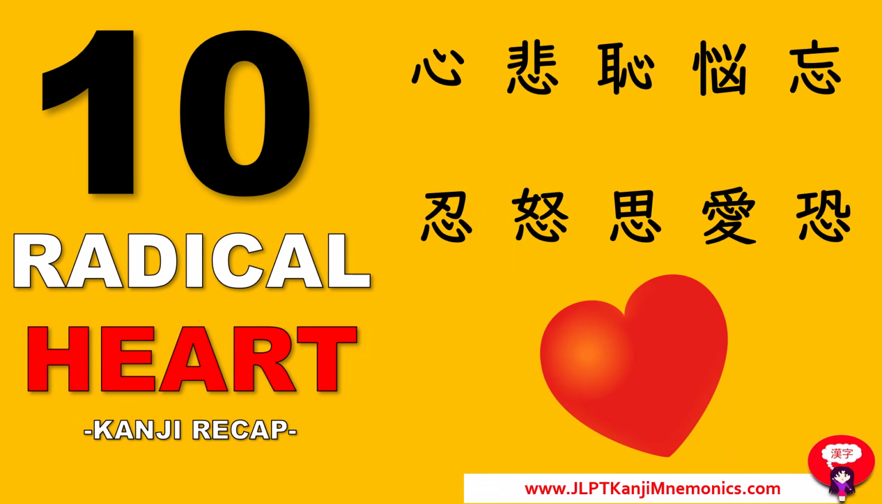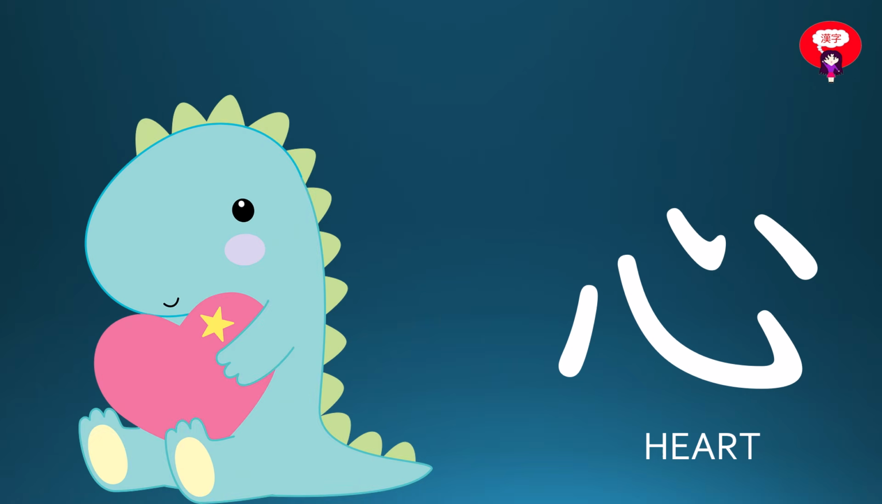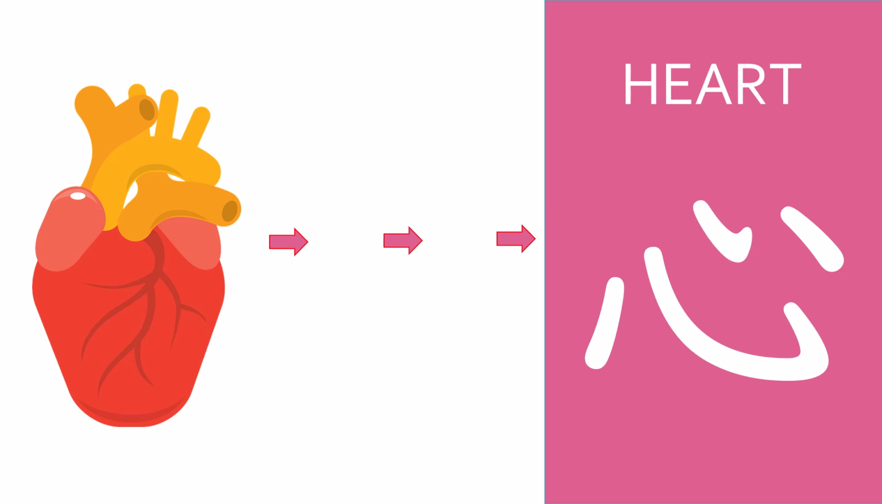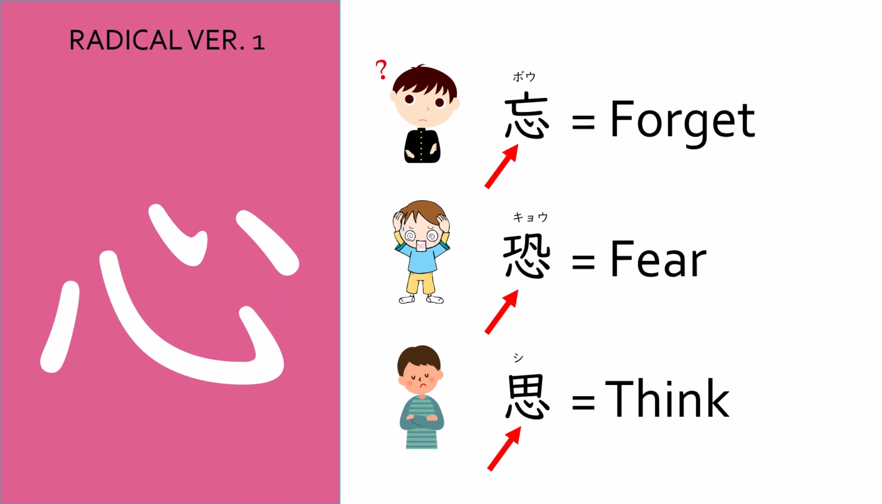And today we have a kanji recap, 10 kanjis with the radical heart. The kanji for heart came from the anatomical shape of the chambers of a heart. Later, an artery was added. The kanji for heart can also act as a radical, and it exists in two different versions. The first version keeps the same shape, and it is usually found on the bottom. We see it in the words forget, fear, and thank.